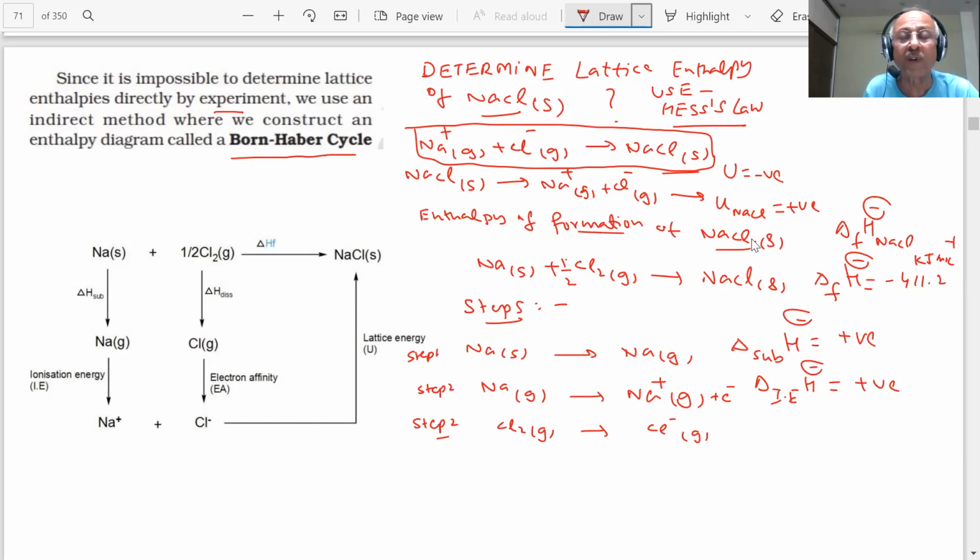To break it, you will need what we call delta H dissociation enthalpy. So I will have to use half of this. So this is my step 3: you will need delta atomization H of half Cl2. This is also a positive value because you will have to give energy to break the bond. Yes or no?